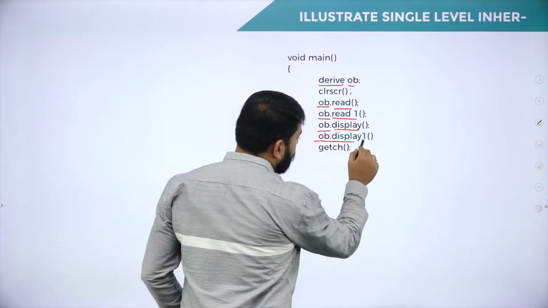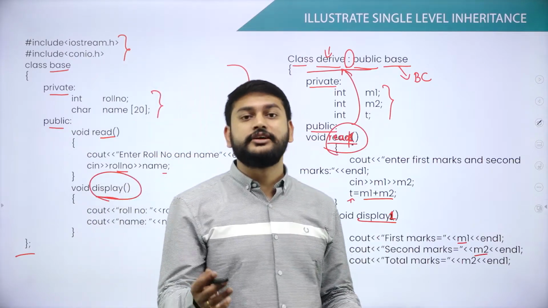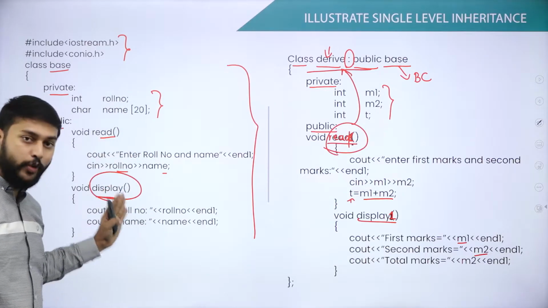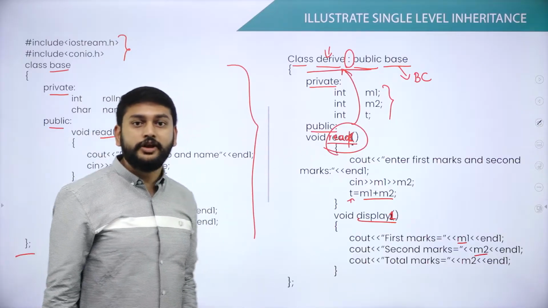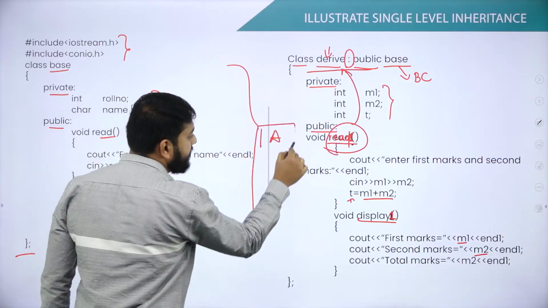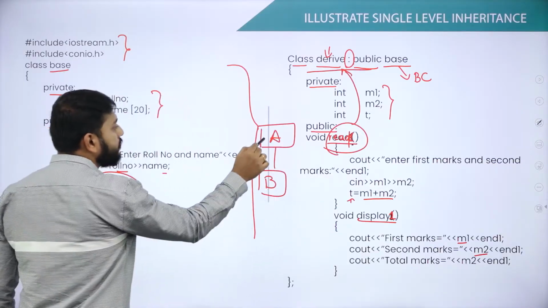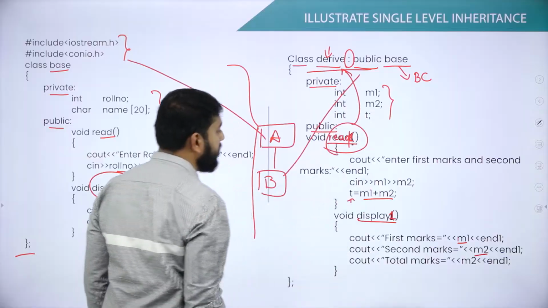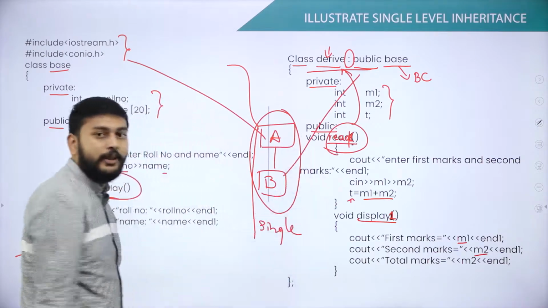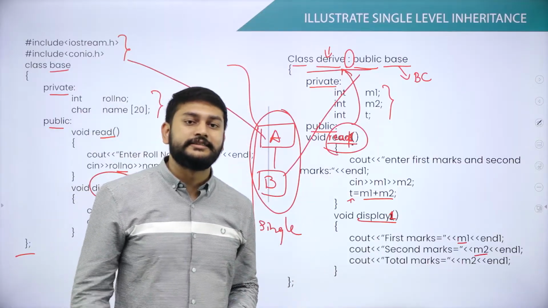Lastly, the object is trying to call the display function defined in the derived class. So this is the concept of inheritance. Whatever properties I have in the base class, I am trying to inherit from one class to another class. In short, I am treating this as class A, and I am trying to inherit the concepts of class A to class B. So this is class A, this is class B. That's why I will call this single level inheritance. This is what you need to understand with respect to single level inheritance, dear students.